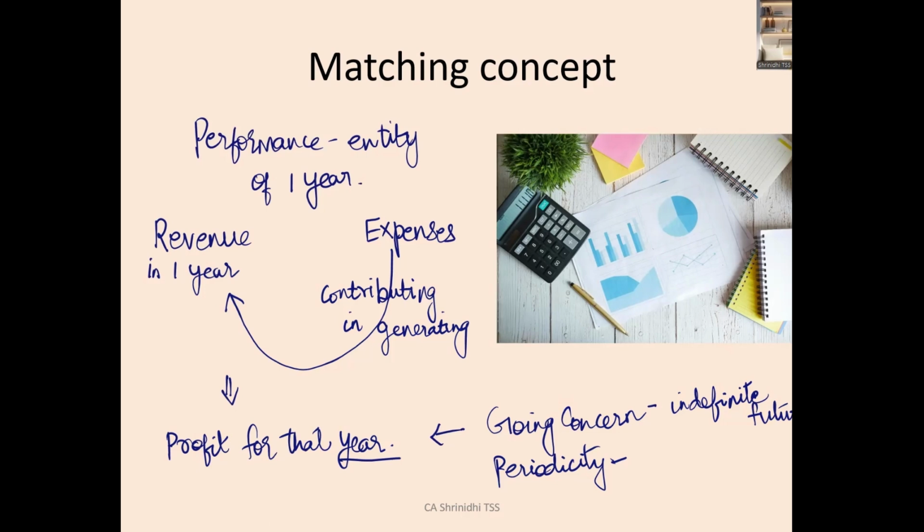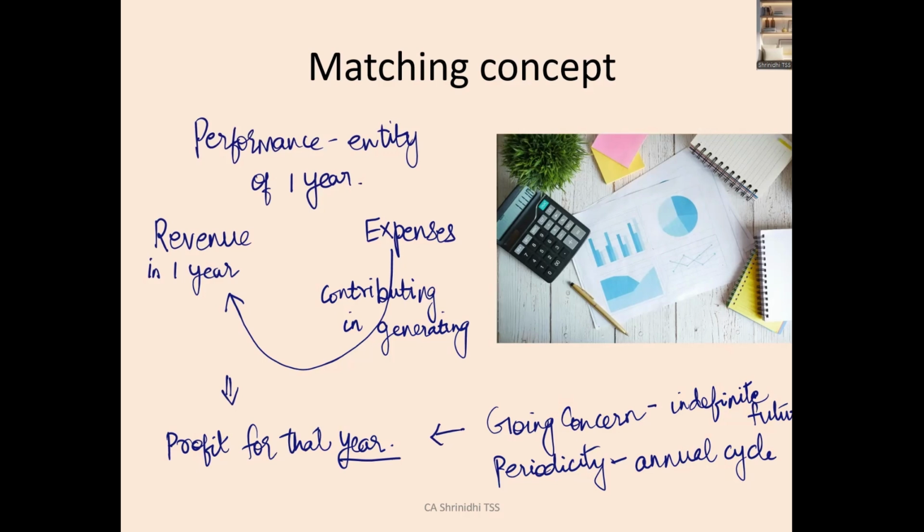And if an entity is a going concern, say for an indefinite period, at some point the financial performance needs to be verified and calculated so that the performance is tracked and progress is accounted. For that, periodicity is the next fundamental principle. So what does periodicity mean? For every accounting year, we call it 1 year. For every 12 months, we close the books of accounts, we see how the performance is, and we open the next accounting year with opening balances. So these are the sister principles which support this matching concept.